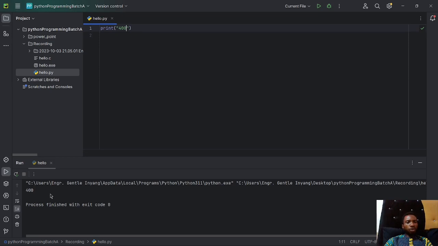That's fine. But we humans, at our own pace, see this as 400, like a number. But the computer memory, the computer itself, the compiler, is not seeing this 400 as a number, but rather as a string. Remember that this 4 is different from 4 when it comes to the computer.